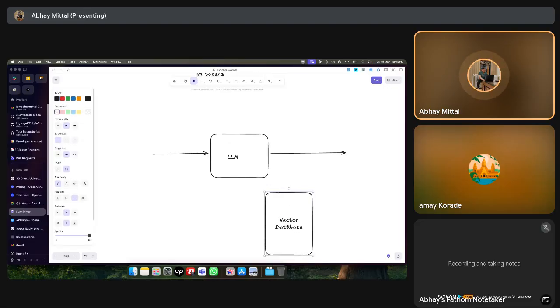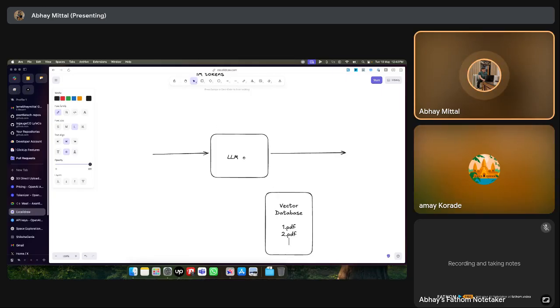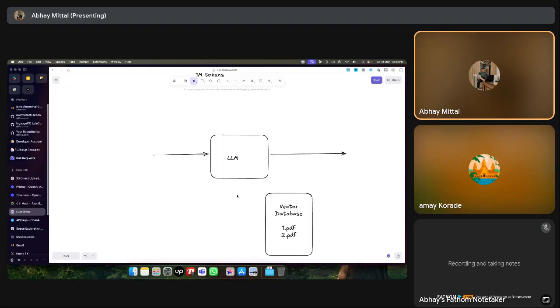Take the same Harry Potter example: we have 8, 10 books, so we'll just do 1.pdf, 2.pdf, whatever those books are. We'll ingest them into the vector database, do some processing, convert them into vectors, and store the vectors of all the Harry Potter books. We are not putting this in the LLM context window just yet. We're just putting it in the vector database. And then we connect this to that LLM.